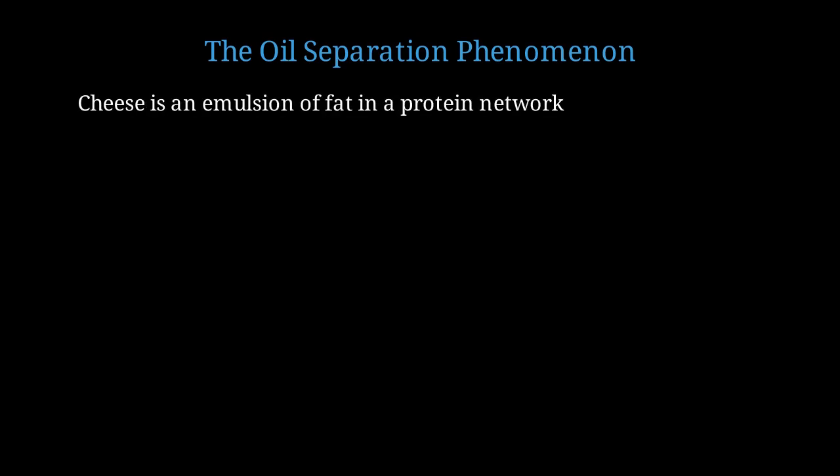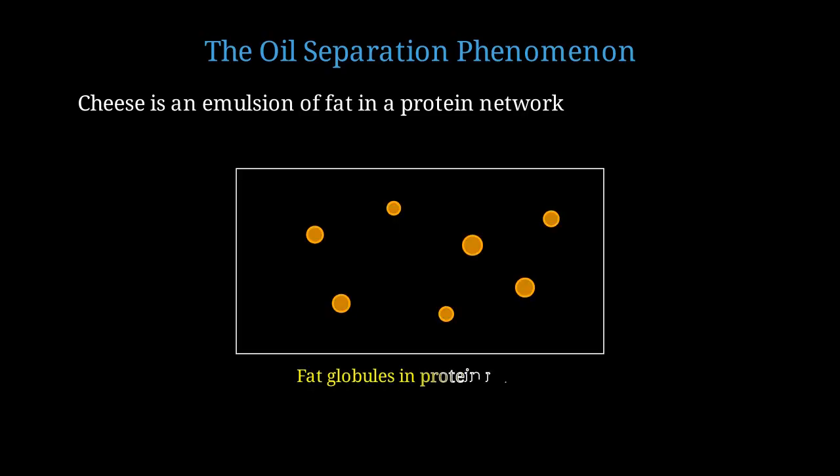Now let's address the oil separation phenomenon. Sometimes when cheese is overheated, it separates into oil and curds. Remember that cheese is fundamentally an emulsion. Fat globules are dispersed throughout a protein and water matrix. The orange circles represent fat globules dispersed in the protein matrix, shown by the white rectangle. This emulsion is stable when the protein network is intact.